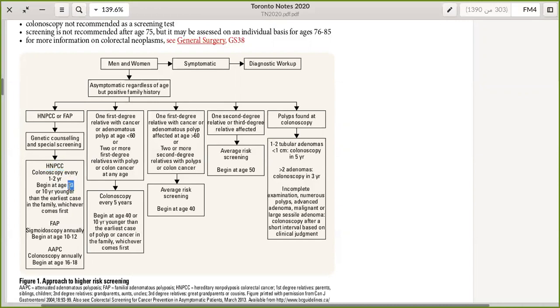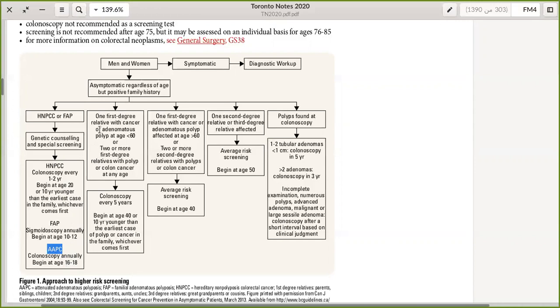Okay, this is very specific and very high yield for HNPCC. But for the FAP gene mutations, we will do sigmoidoscopy every year, and we will begin at age 10 to 12. For FAP, 10 to 12 years old, begin screening. For AAPC, we will do colonoscopy, again every year, beginning at age 16 to 18 for AAPC gene mutation.